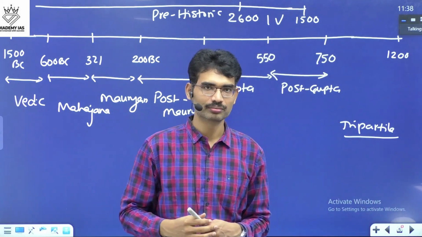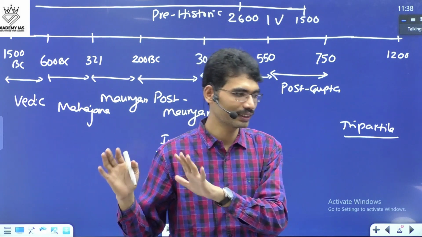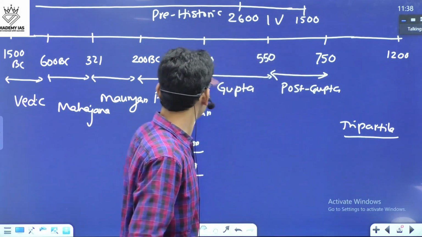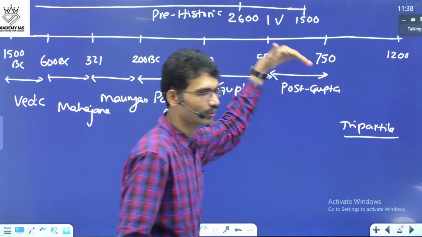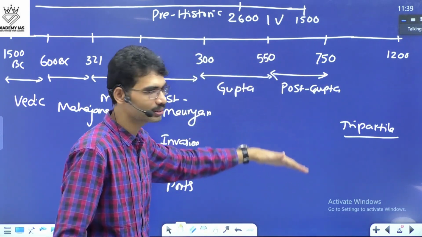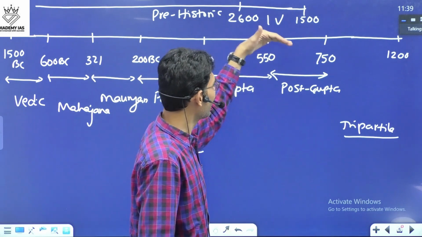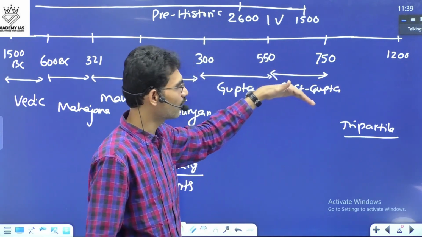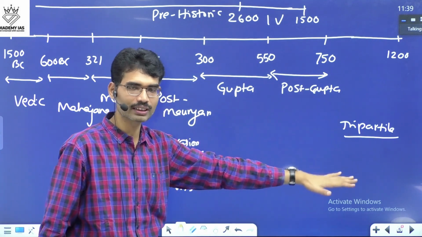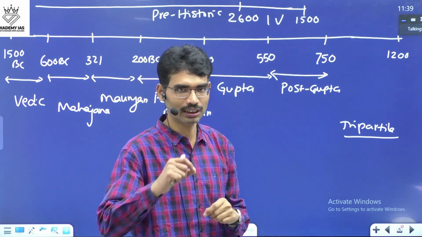Any doubts you have? Up to ancient India, you can write the answer, starting with prehistory to the post-Gupta time period, and you can give examples. The other way is to show how the Himalayas played a role, how the coastal plains played a role, and how mineral resources played a role. That is the second structure.